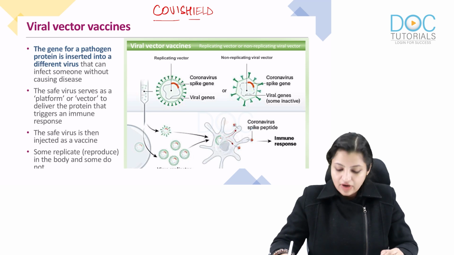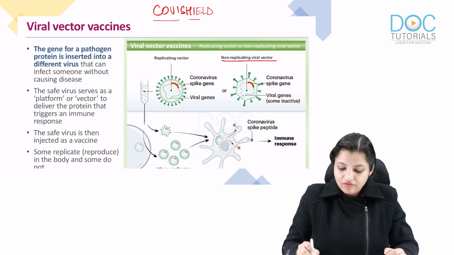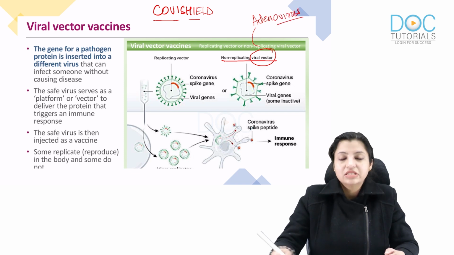Okay, what do you understand by viral vector vaccine? It is that we basically take a viral vector. So here we have taken an adenovirus. This adenovirus basically attacks chimpanzees. It causes mild influenza in chimpanzees.